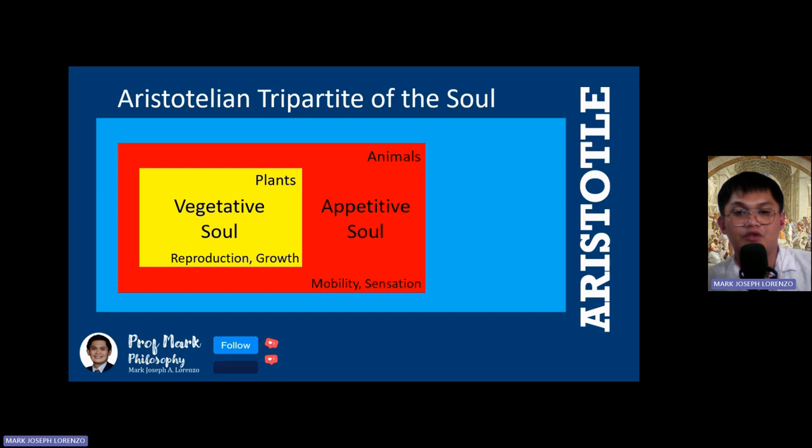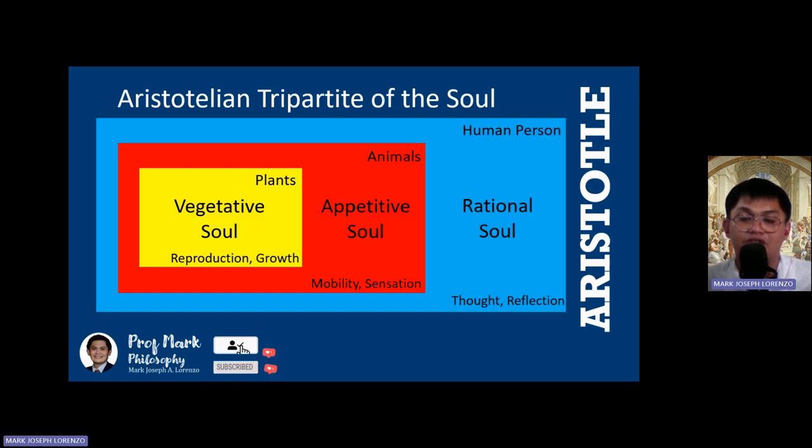The second part is the appetitive soul. This is where our emotions, sensations, and passions come from. It is what gives us the energy to feel strong emotions like courage, aggressiveness, anger, or excitement. It governs our bodily appetites and survival instincts, including sexual desires and the pursuit of pleasure, maximizing pleasure and avoidance of pain. This part of the soul is more closely related to our animal nature and is shared with other creatures.